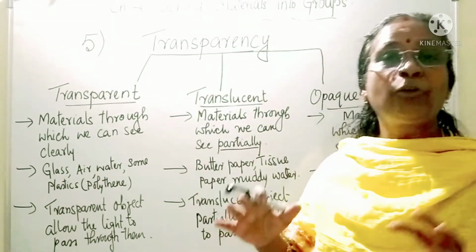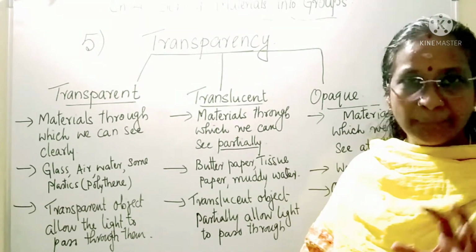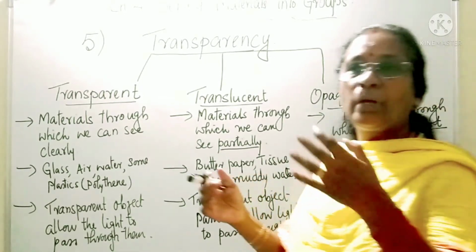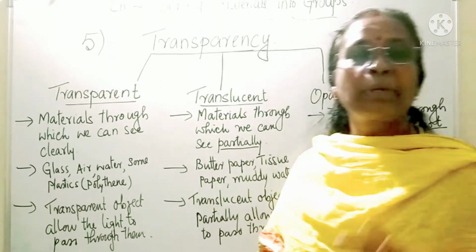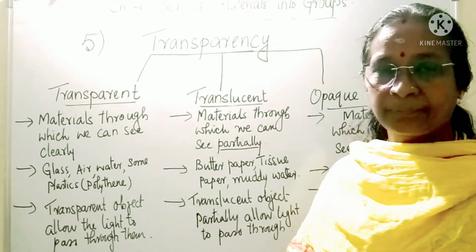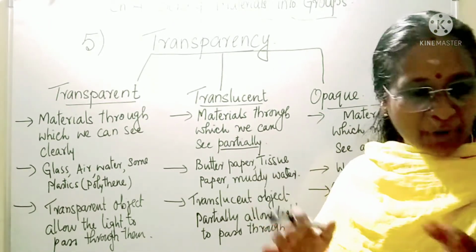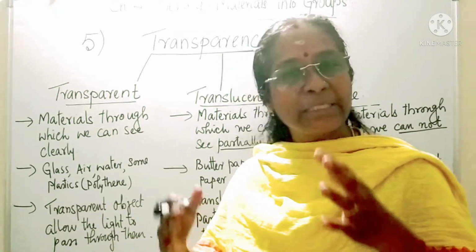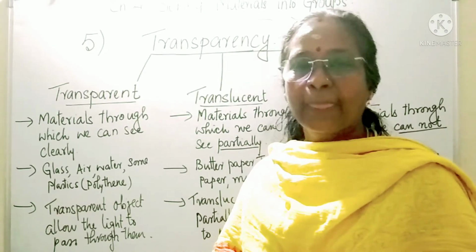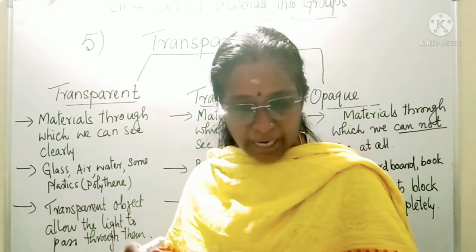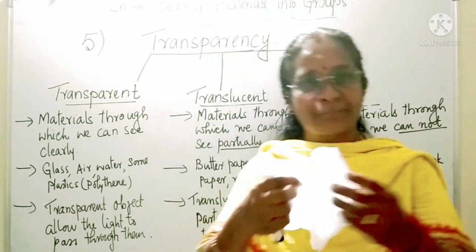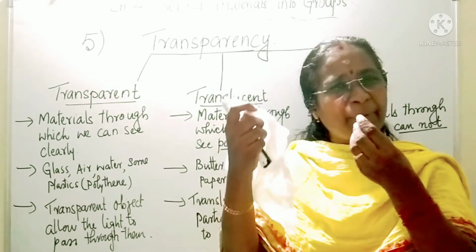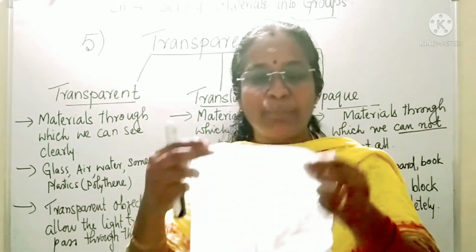So, the ability to pass light through it is called transparency. According to the ability to pass light through a material, the materials can be divided into three groups. What are the three groups? Some of them, just now we saw, allow light to pass through them completely. Some of them will not allow it completely, like this one. This will not allow completely, but it will allow partially. Partially means part of the light will be allowed to pass through it.